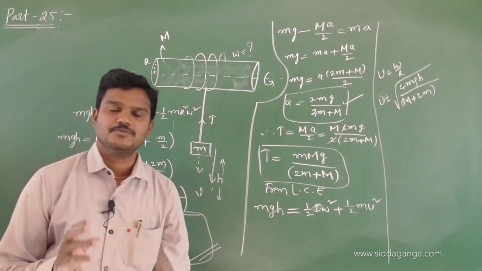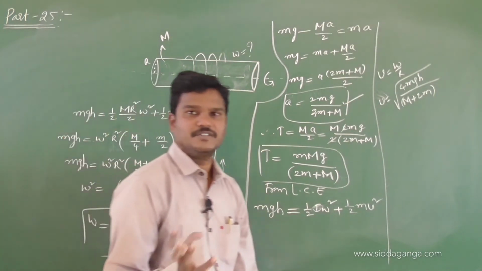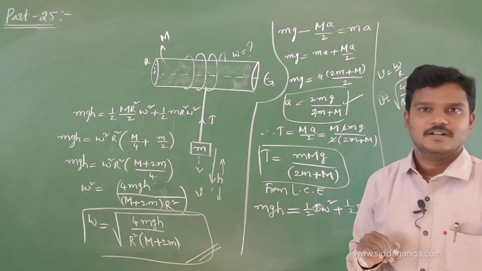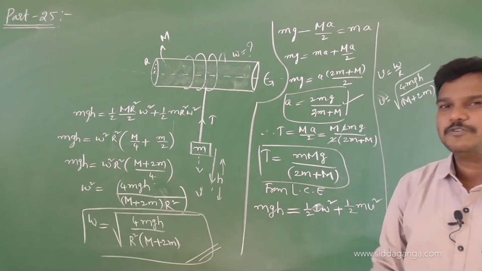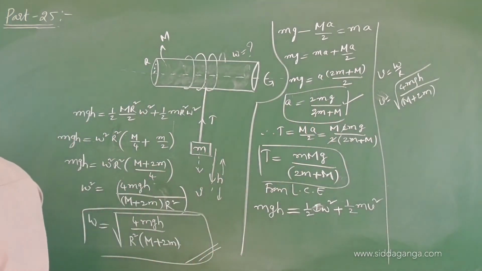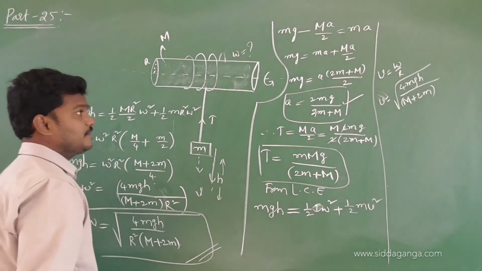So try to solve this type of question. By using the law of conservation of energy, we can find the angular speed, otherwise we can find the linear speed. Let me give one more question to get some confidence. So write down the next one. I don't want to add the lengthy thing, let me give the diagram. By the diagram only you can understand what we need to find.